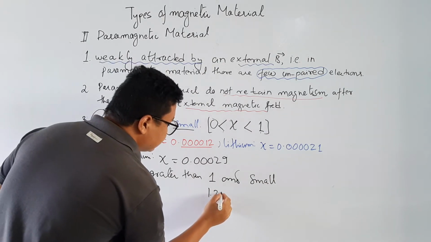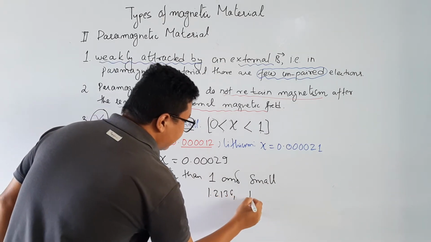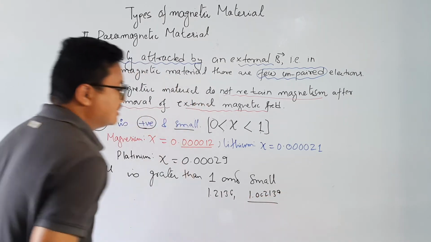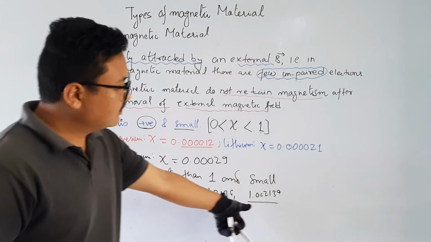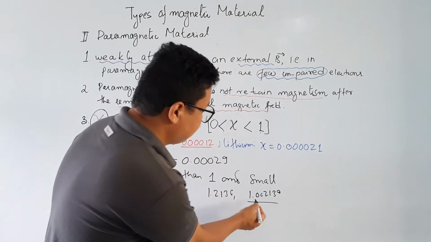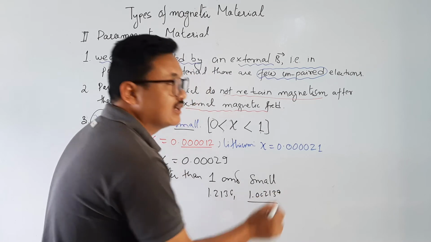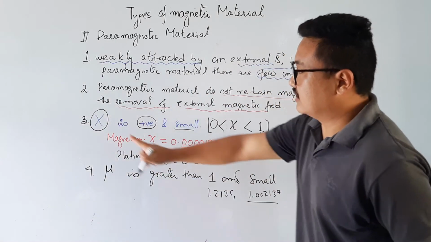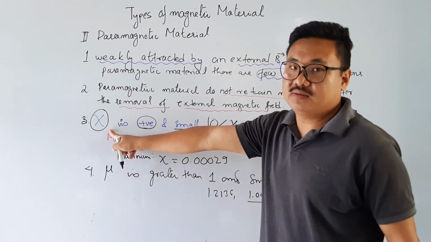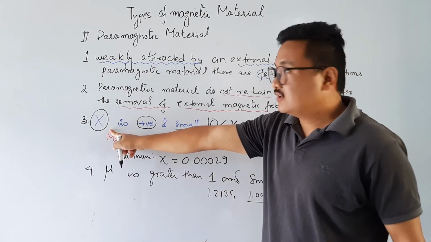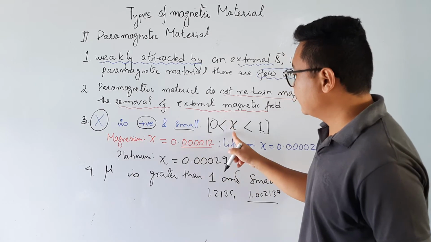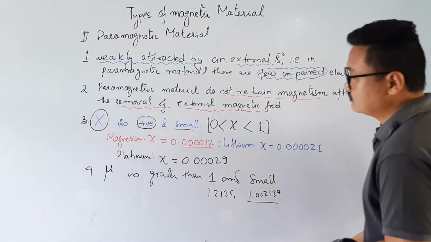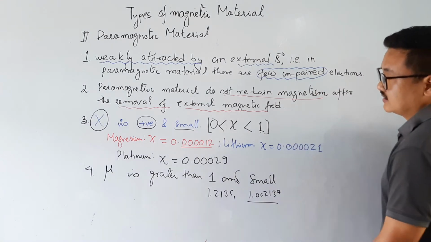Examples: 1.2136, 1.002139, etc. All these numbers are greater than 1 but very small, because it is 1 point something. So the most important thing that we should remember is this: magnetic susceptibility is positive and small. So chi is less than 1 but greater than 0. So this is my magnetic susceptibility.